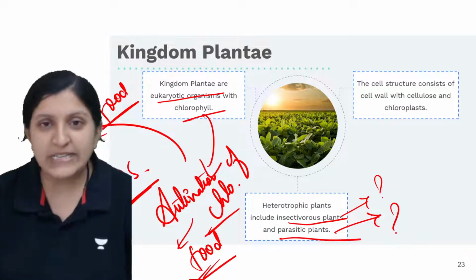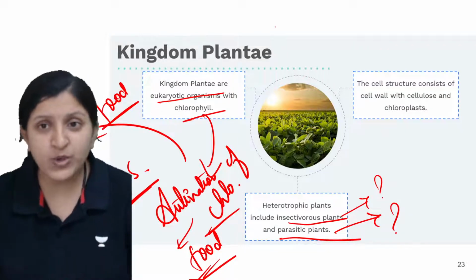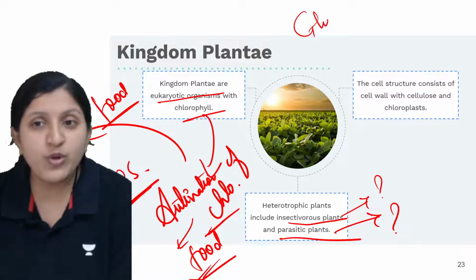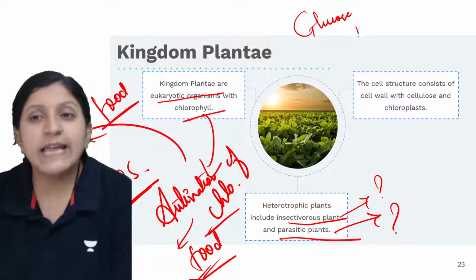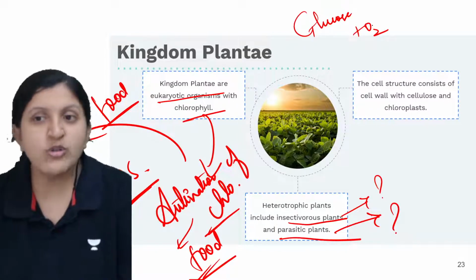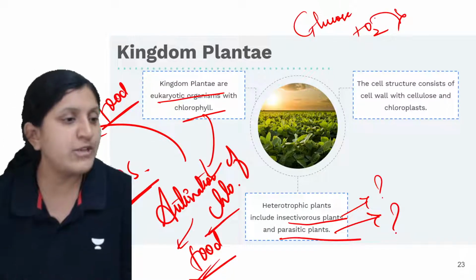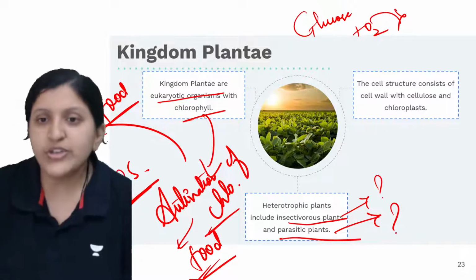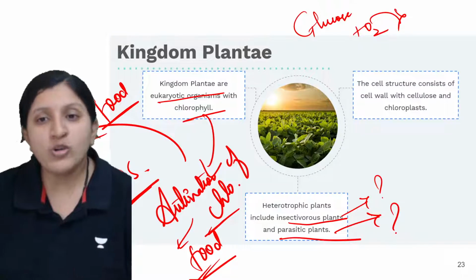All these raw materials are required, and what is produced? The production of glucose occurs. There is also production of oxygen, which is released to the surrounding atmosphere. So in that case, they are autotrophs.